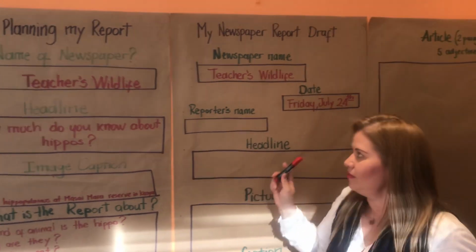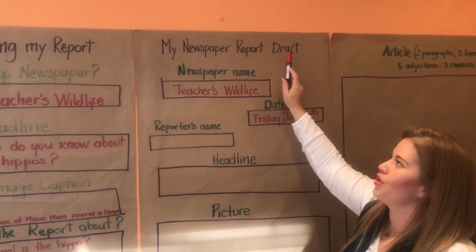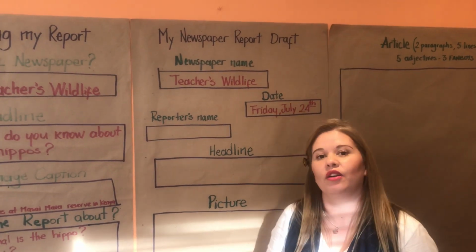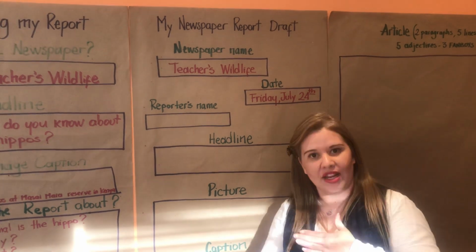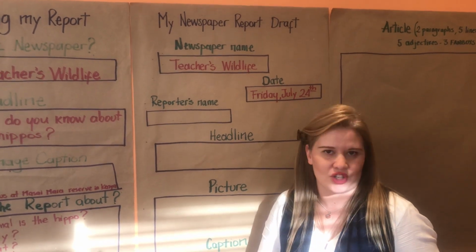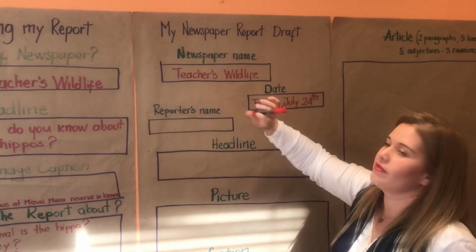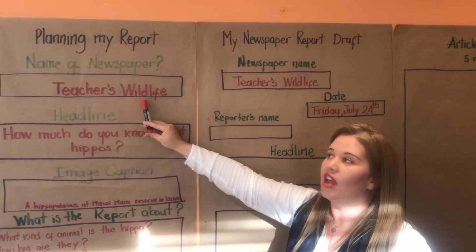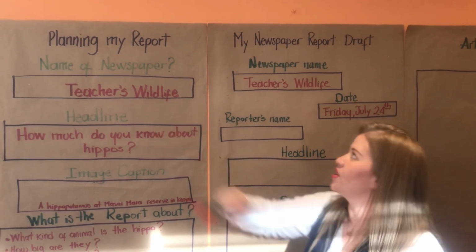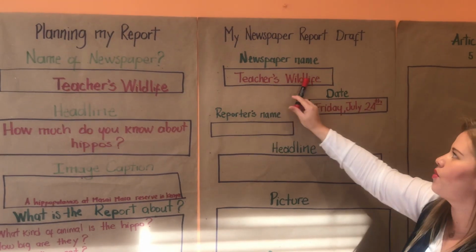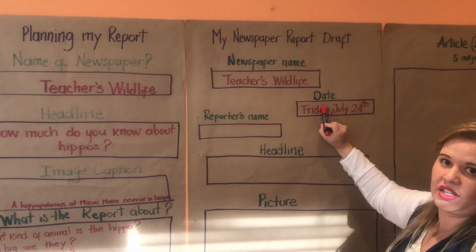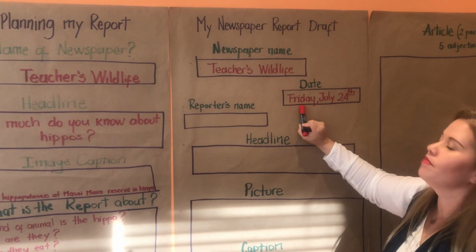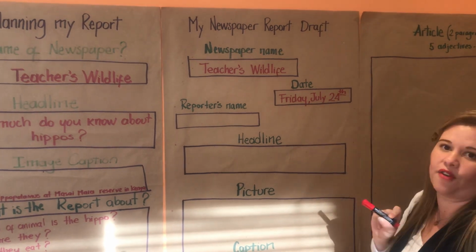So here you have my newspaper report draft, okay? Draft means that you're going to write it, teachers are going to correct it, then you correct, and then you can create your final version. So here we have the draft. It says here, my newspaper's name, well, is the same that you wrote in your report, right? That is Teachers Wildlife. Now, this is new for you because you didn't have it in the planning, so it's date. So date is today, that is Friday, July the 24th.